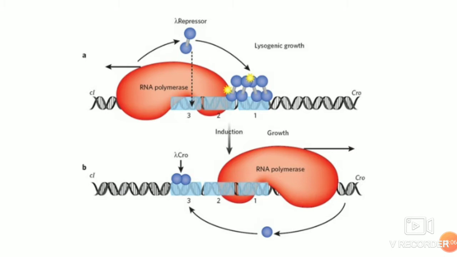So the interplay between the promoter region left, the promoter region right and the promoter region for CI is what regulates the lysogenic and lytic switch.